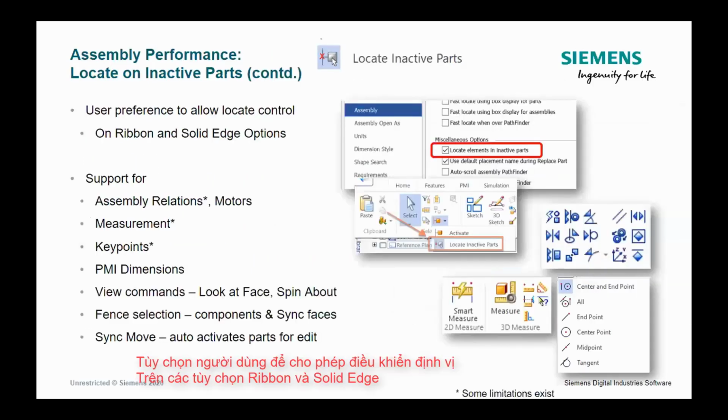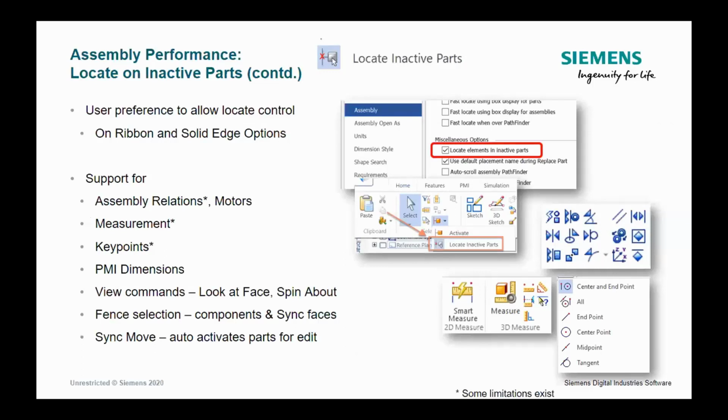So the way to enable this, you can do it in a couple different ways. First way would be to go through the assembly portion of settings, where you can turn on locate elements on inactive parts. And the second method would be to just enable it in a pull down under activate, inactivate parts. Having said that, we're heavily dependent on active parts, and this is the first step, and we're going to be improving on this. But for now, we can perform on inactive components of the assembly.